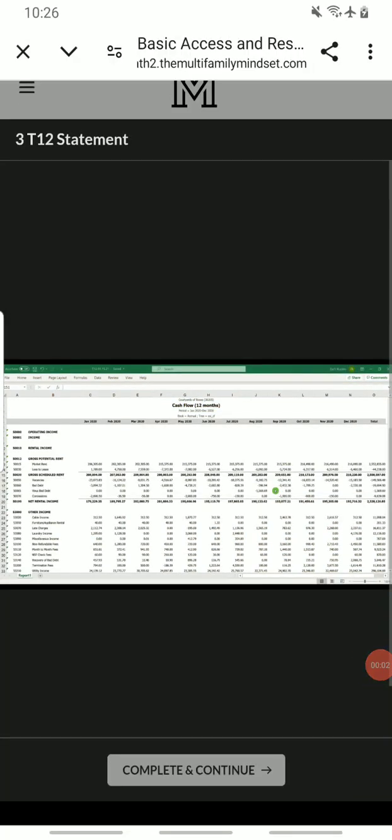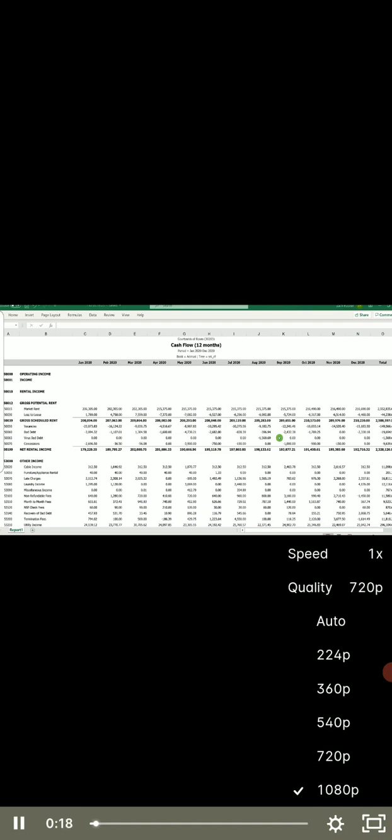Right, now we just went through the offering memorandum. Now we're going to go into the trailing 12 statement. This is the past 12 months, the trailing 12 months financials of the property, how it's been performing. And it goes through the income and expenses and what the end NOI is throughout the past 12 months.